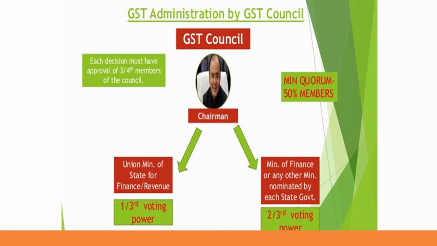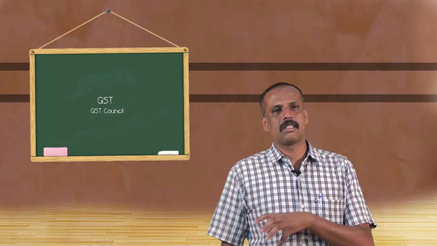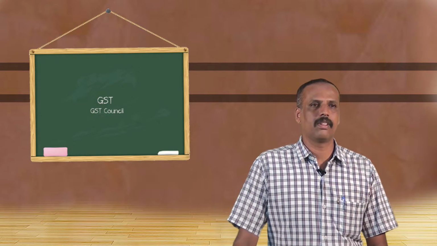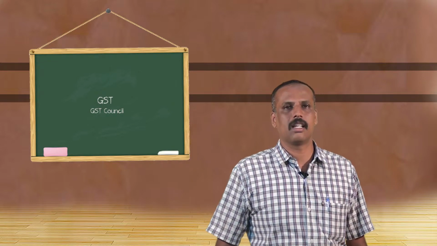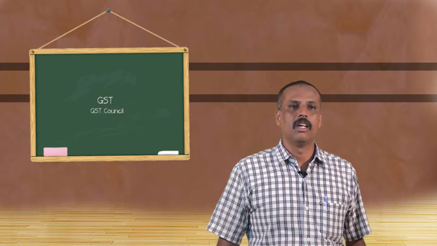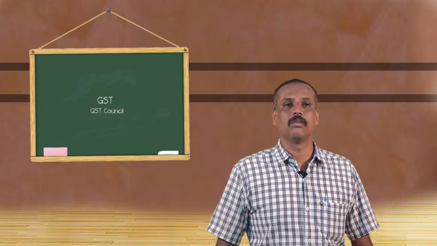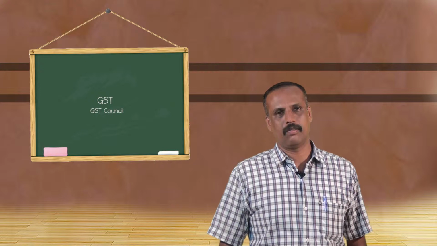In addition to the Finance Minister of the central government, state representatives as well as central government representatives are there. The Union Minister of State for Finance and Revenue is the central representative. The Minister of Finance or any other minister nominated by each state government represents the state government.